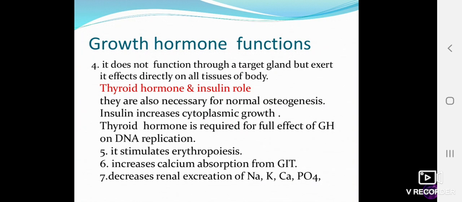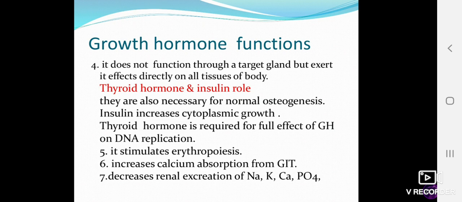Now, what is the role of thyroid hormone and insulin? Growth hormone does its effect on the body with the help of other hormones also, like thyroid hormone and insulin. Okay, so they are also necessary for the normal osteogenesis, growth hormone action, and cytoplasmic growth.